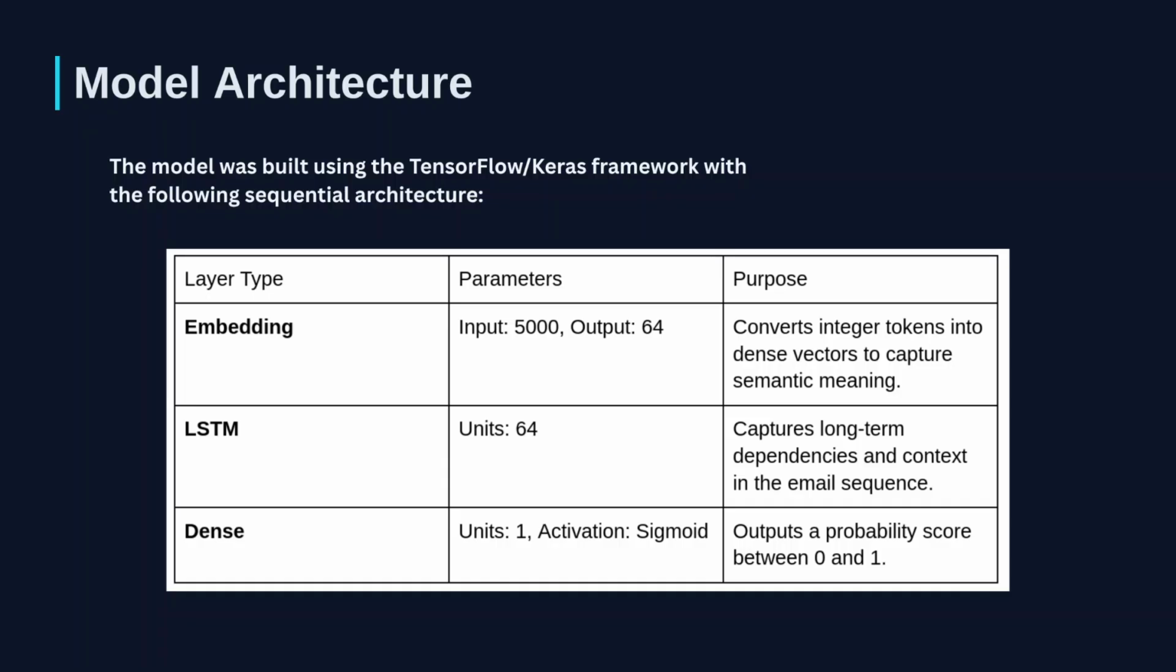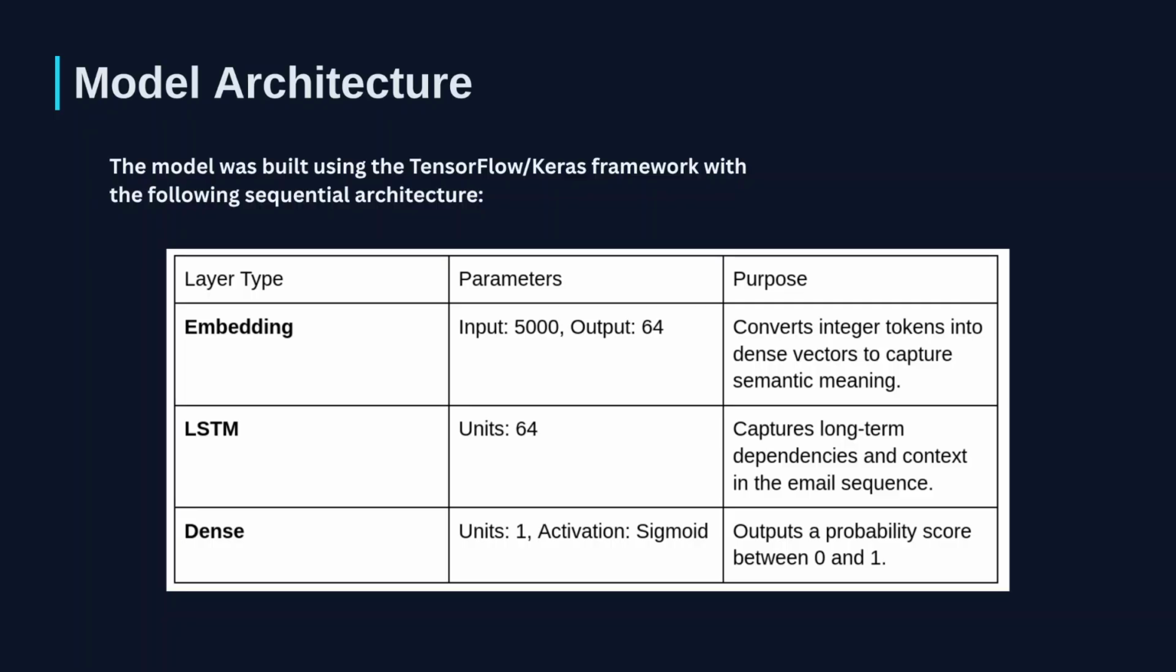This is the engine under the hood. Our model uses a sequential architecture built in TensorFlow/Keras. The embedding layer transforms those integer tokens into dense vectors, capturing the semantic relationship between words. The LSTM layer, with 64 units, captures the long-term dependencies. It remembers the start of a sentence while reading the end, which is crucial for context.